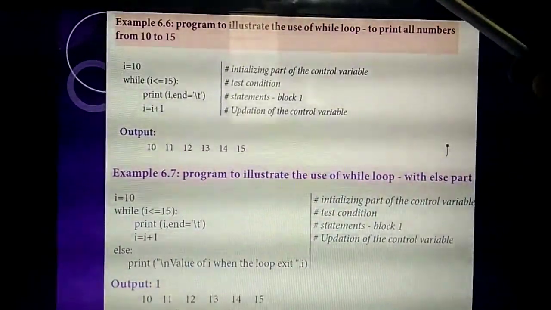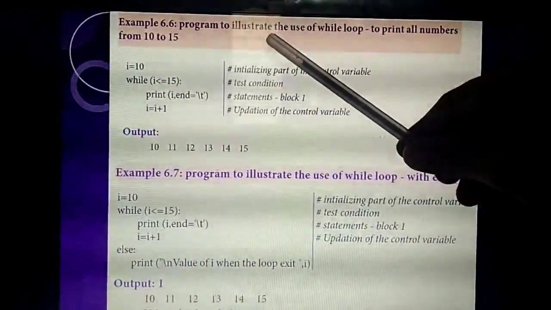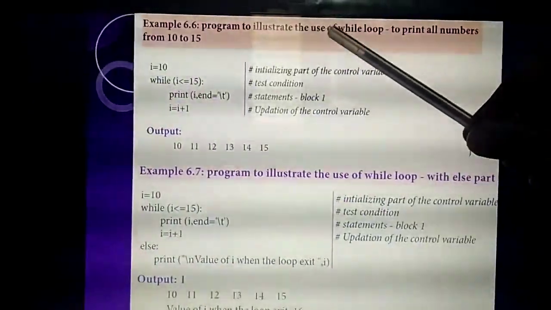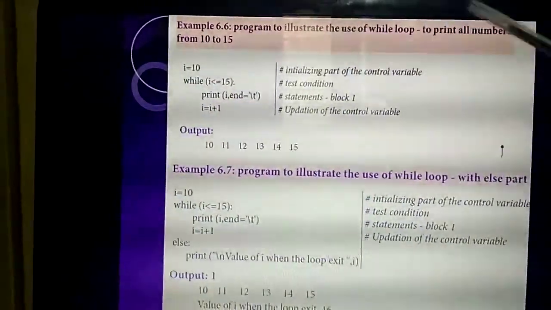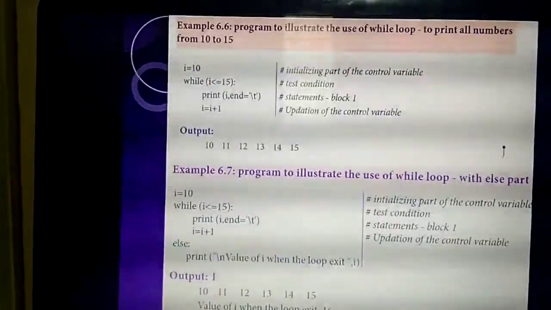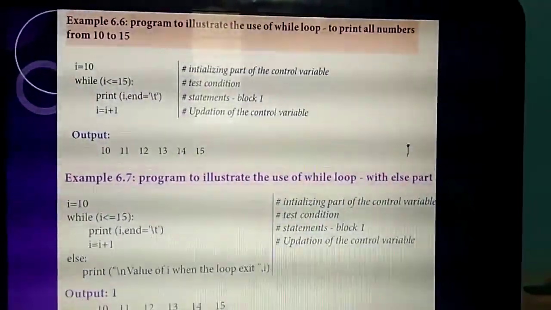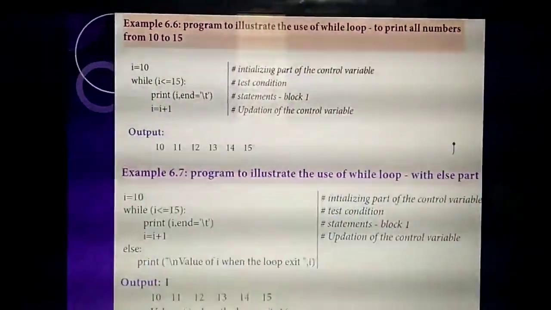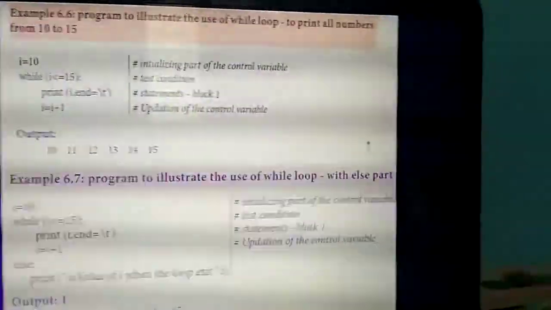First, what is the program? Write a program to illustrate the use of while loop to print all numbers from 10 to 15.